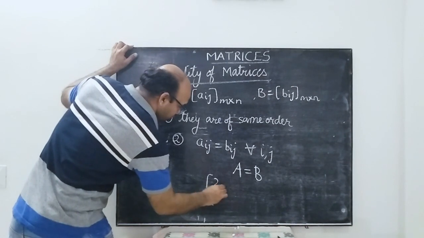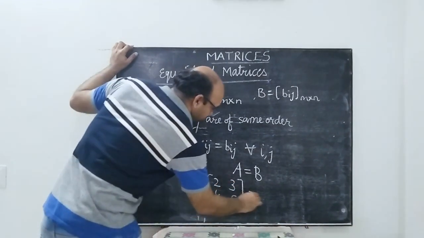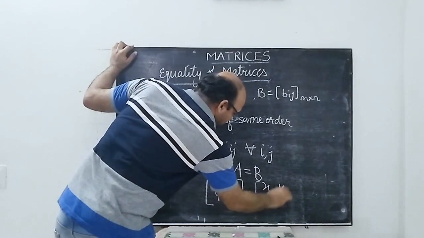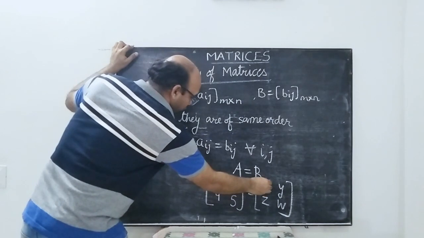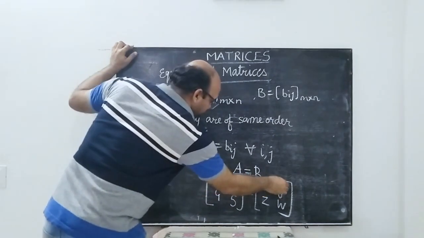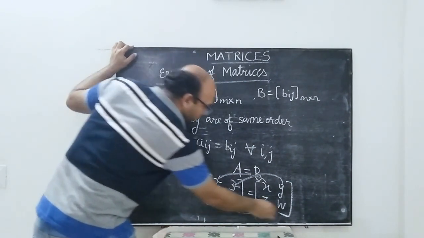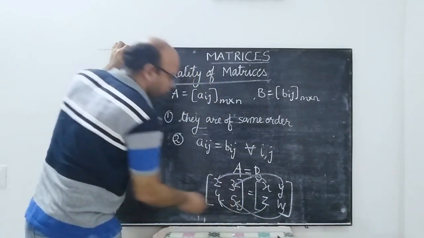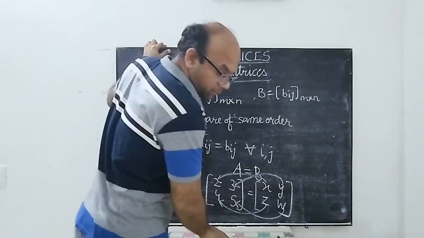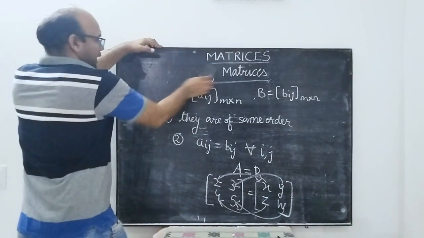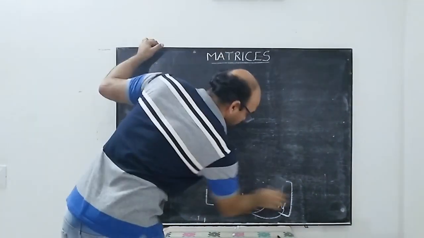That is, if 2, 3, 4 and 5 is equal to x, y, z and w, then the value of x will be 2, the value of y must be 3, the value of z must be 4, and the value of w must be equal to 5. So we just take up one more question before we end today's session. The last question for today.